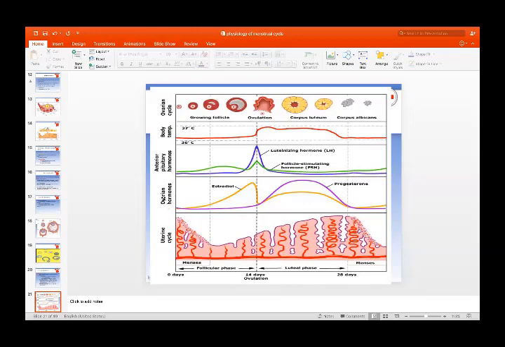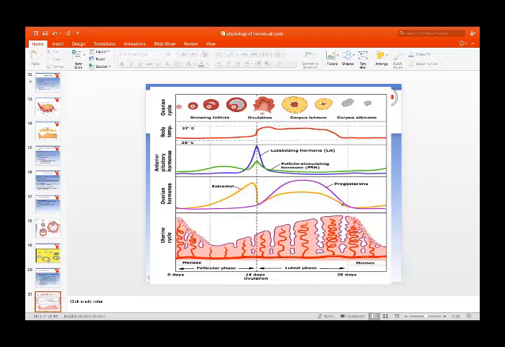Now, the ovaries at the same time release estradiol or estrogen in the follicular phase, and progesterone increases in the luteal phase. So under the effect of these two hormones, the endometrium acts. Estrogen causes proliferative changes in the endometrium, and progesterone causes secretory changes in the endometrium.